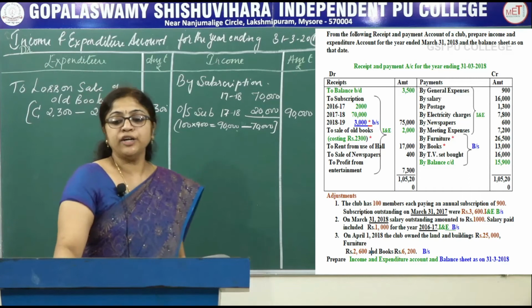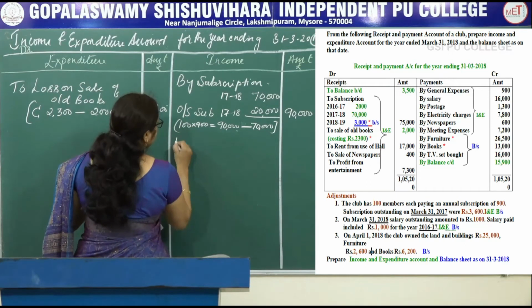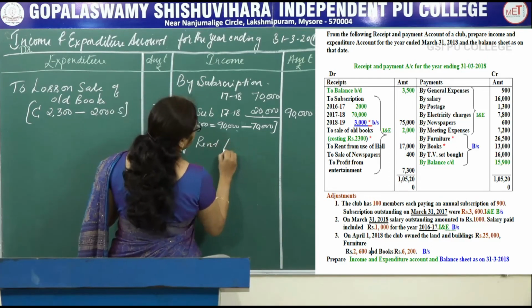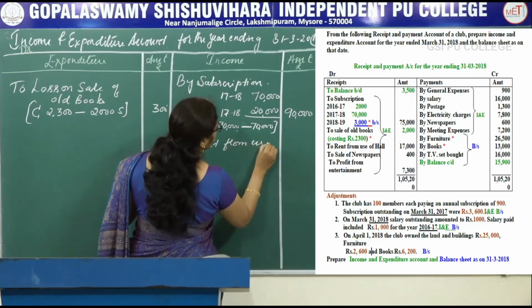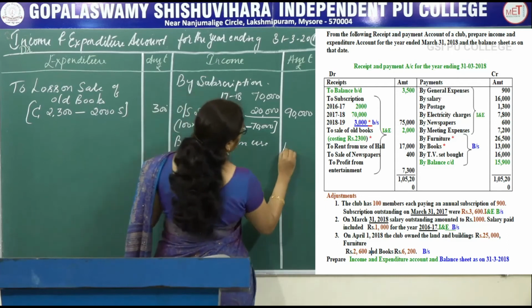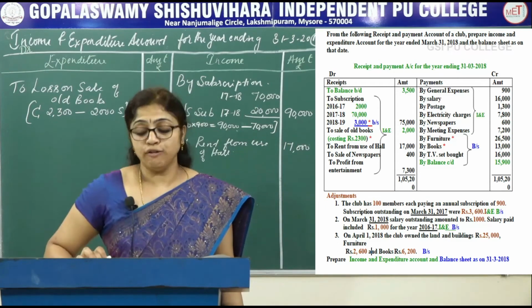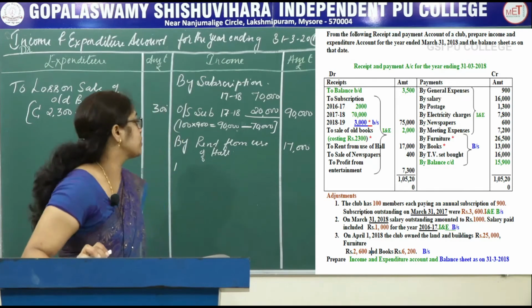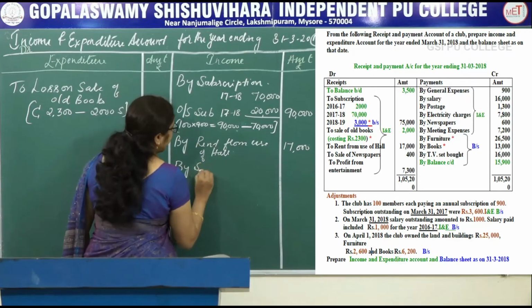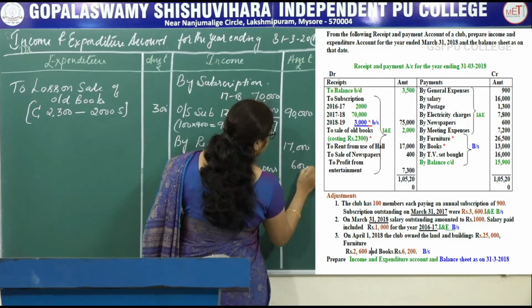Next one, rent from use of hall is given. Record it on the income side because it is a revenue receipt. Rent from use of hall, that is 17,000. Next, sale of newspaper. It is also a revenue receipt, by sale of newspaper, that is 600.